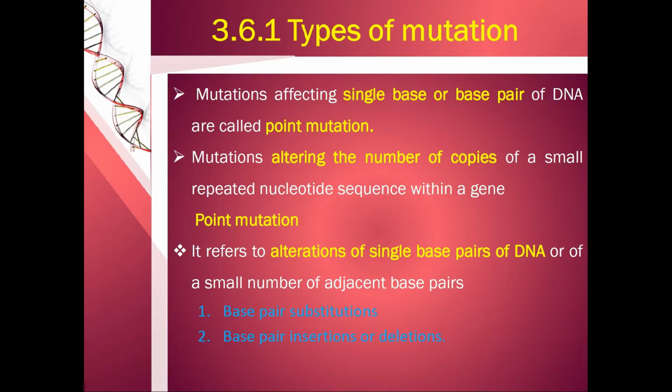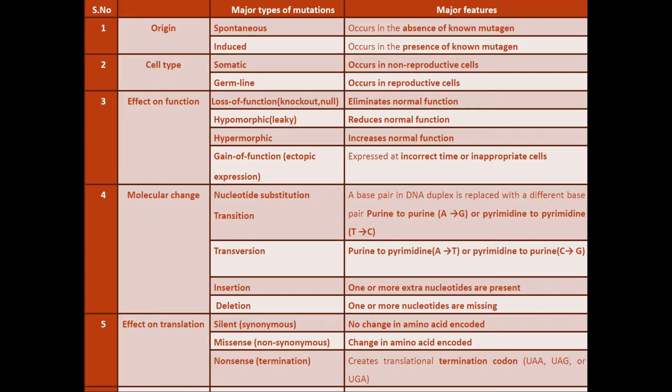Now the types of mutation. Mutations affecting a single base or base pair of a DNA are called point mutations. And a mutation altering the number of copies of a small repeated nucleotide sequence within a gene is also called a point mutation. Now let us see the major types of mutations and their features.